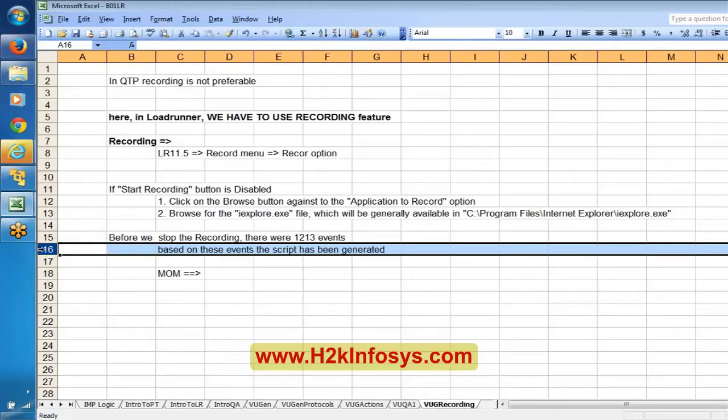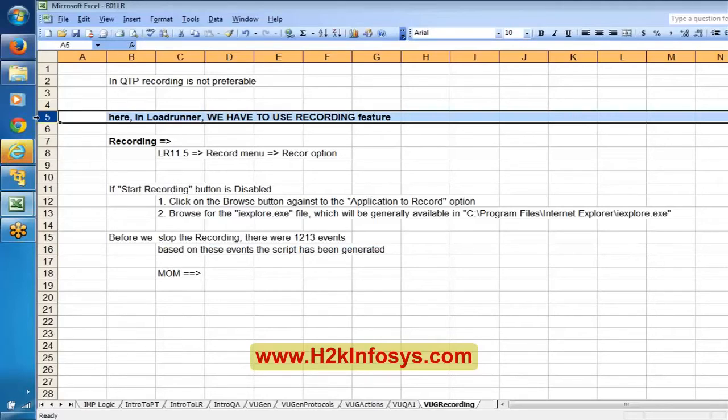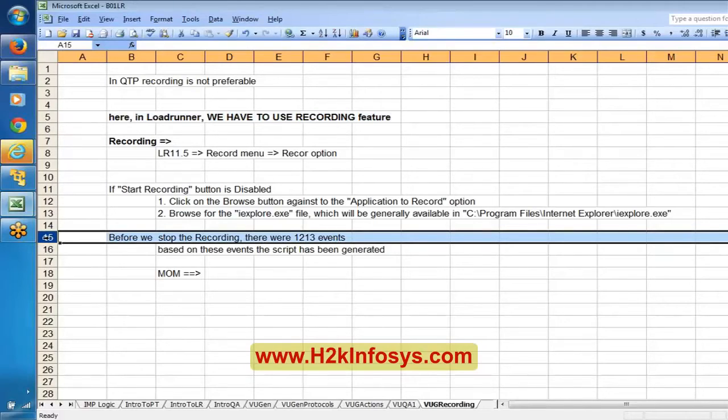That is the reason I said that in LoadRunner, recording is mandatory, because during the recording it captures the communication between the client and server. If it is a manual thing, can we monitor these 12 and 13 events? No, right? That is not possible. We would not be sure what exactly the browser has been communicating with the server, and what exactly the server has been responding. So this is the reason I'm saying the recording is mandatory here.